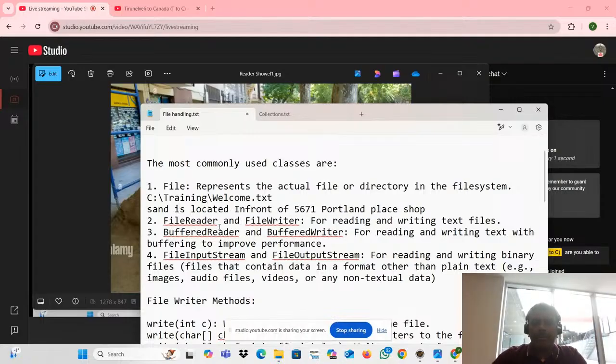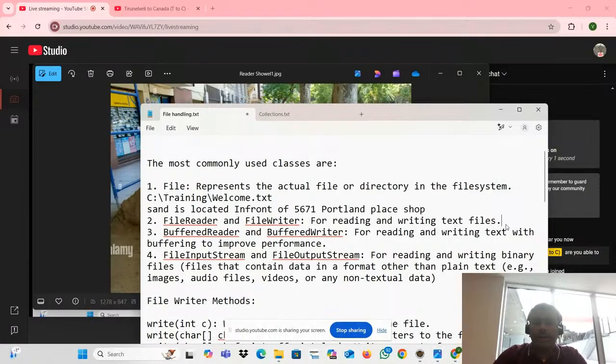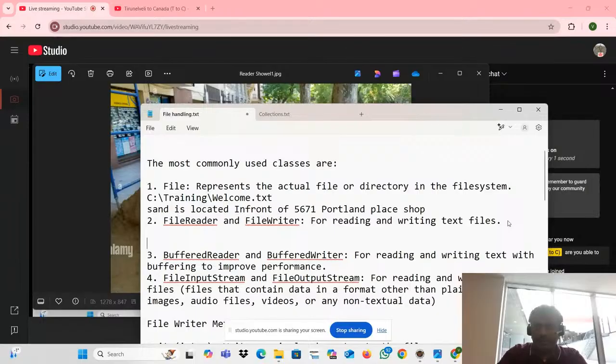Now, what do you mean by file reader actually? For reading and writing the file. Who's the file reader here actually? Reader. This is a guy, right? Who's that actually? This is the shovel. This shovel is what they will use. They will read the file. Okay. What do you mean by reading here? Can we call it reading? No. They are taking the sand.